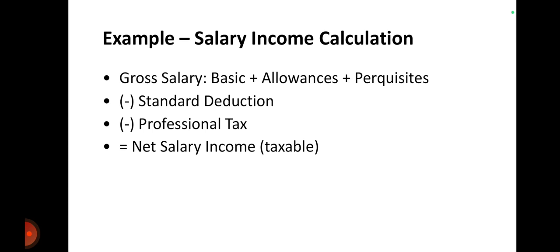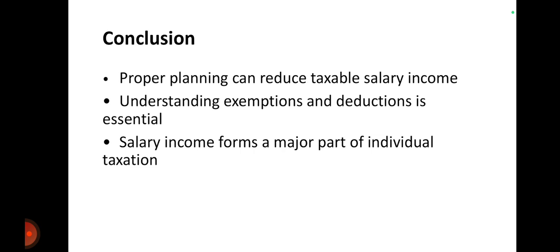Example of salary income calculation. First is gross salary, which includes the basic salary, all the types of allowances and all the types of perquisites. After listing all these things, we get gross salary, the total of basic, allowances and perquisites. Then standard deduction is always 50,000. Then less professional tax paid by employer or employee, and whatever amount remains is called net taxable salary income.